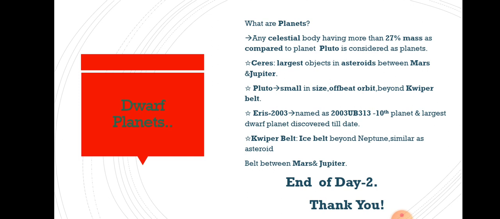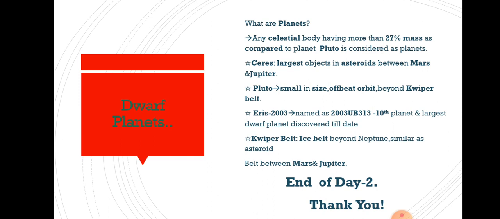Now, the turn for the Kuiper belt. Just now we discussed that Pluto is beyond the Kuiper belt. So, what is the Kuiper belt? It is just like the belt we have seen between Mars and Jupiter. That belt is made up of rocks and called asteroids. The Kuiper belt is also a type of belt, found beyond Neptune, far far beyond the eighth planet, and this belt is made up of ice, not rocks.